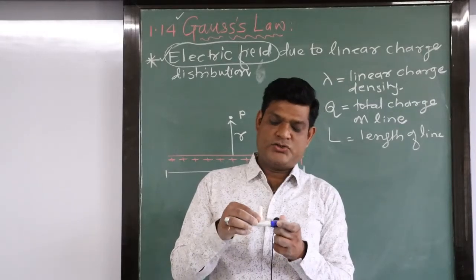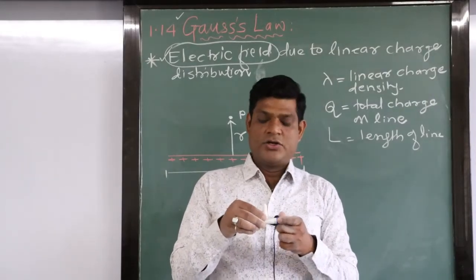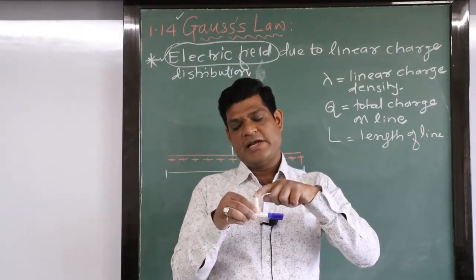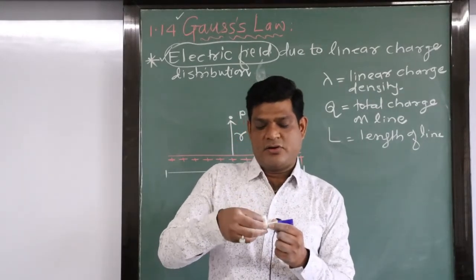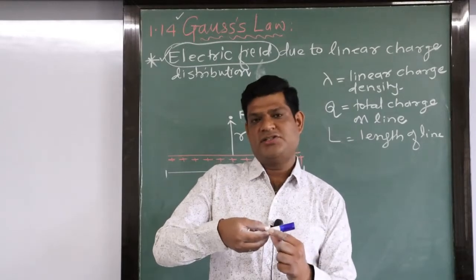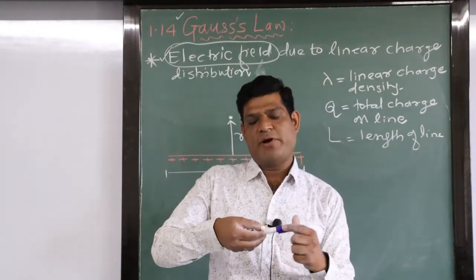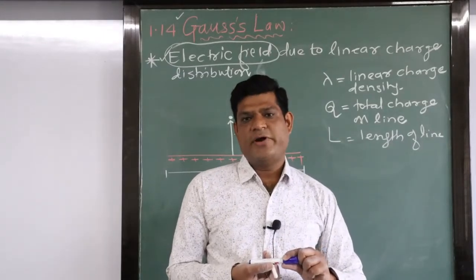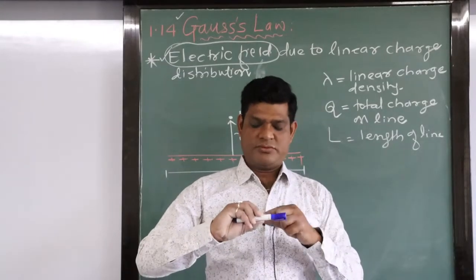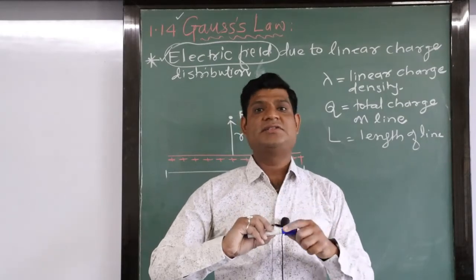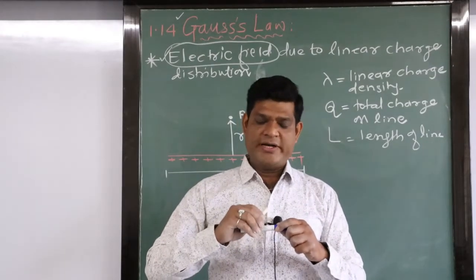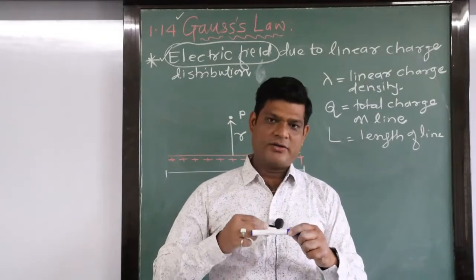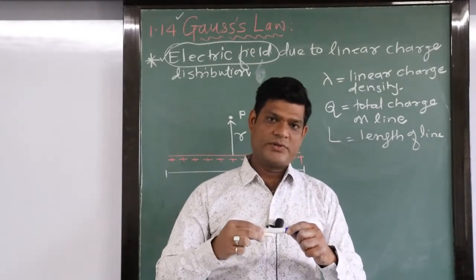Suppose this chalk shows the distance r, and at its head we have point P. On your side, at the same distance, we consider another point. On the downside also, another point at the same distance, and on my side another. If I join all the points at a distance of r, we get a circle.